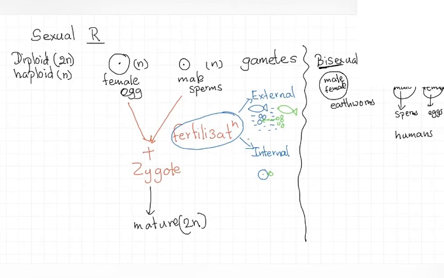That is called internal fertilization. So there are two types of fertilization, external fertilization and internal fertilization. That's about sexual reproduction.